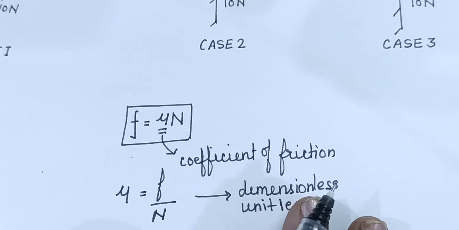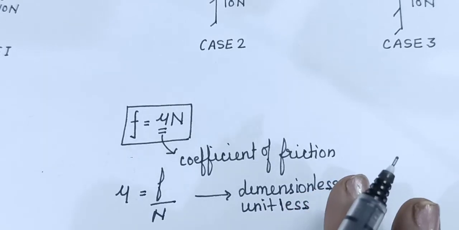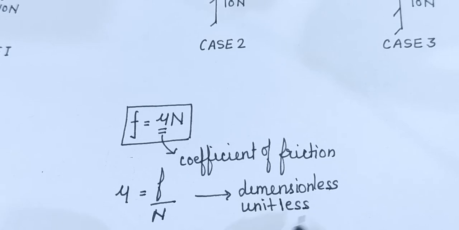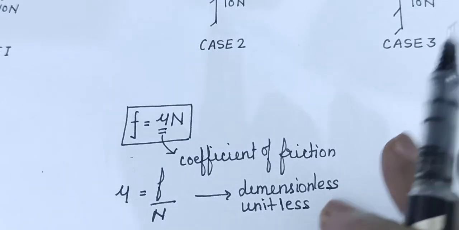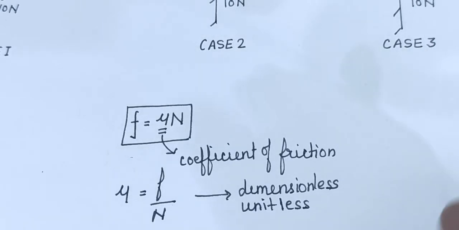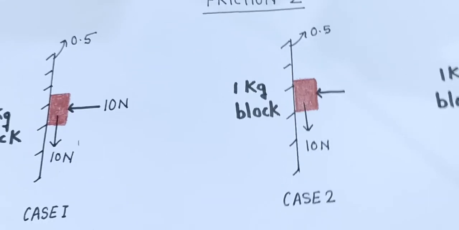So if in the question you are asked to mention a quantity which is dimensionless as well as unitless, you can answer either coefficient of friction or refractive index. While a quantity which is dimensionless but has a unit is angle, because angle does not have dimension but it has a unit, that is radian. So come back to the question.